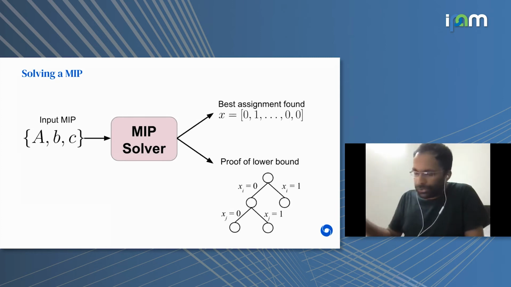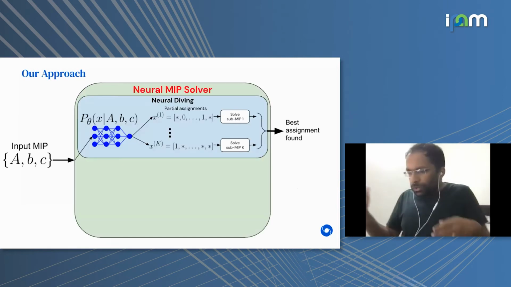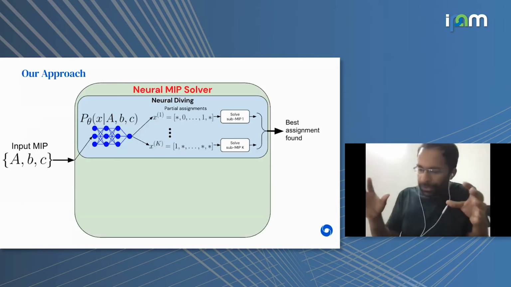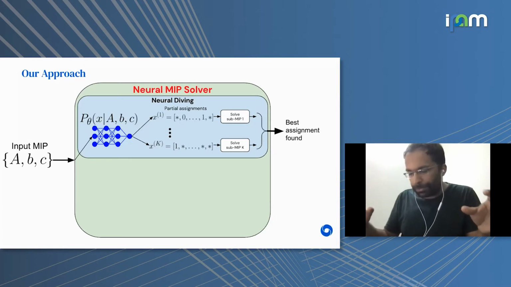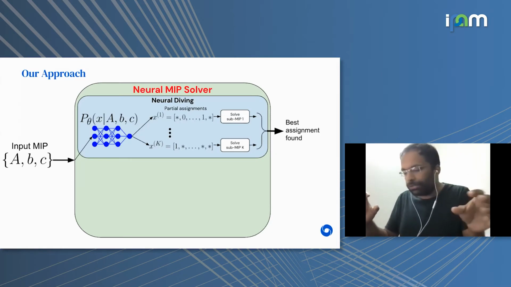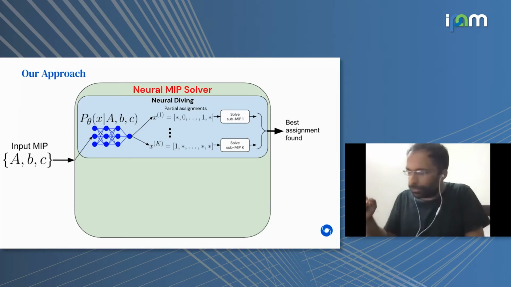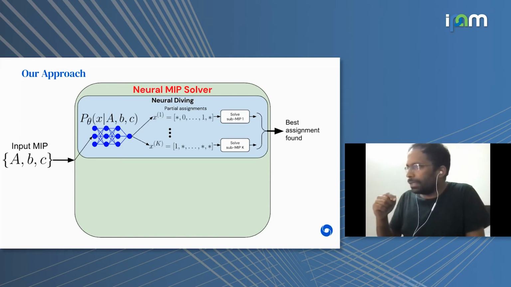And that allows us to evaluate how close to the global optimum the assignment is. Our approach basically applies learning to both of those two subtasks of producing an assignment as well as proving the lower bound. So I'll go through each of those two parts one after the other.